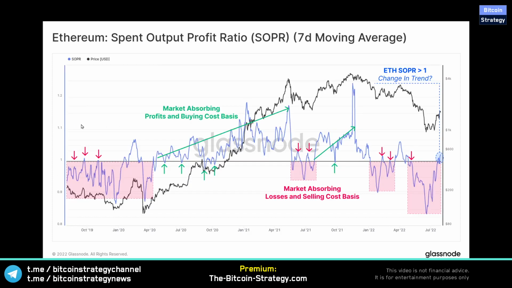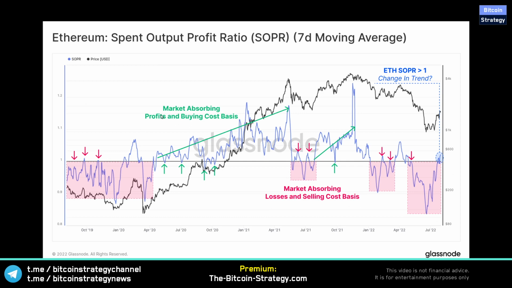Here's the equivalent to the Bitcoin chart, the spend output profit ratio. So how are people taking gains and losses? This is more volatile because Ethereum is being traded more. They're coming out of a depression and people are taking profits again. So we can see the holding period for Bitcoin investors tends to be longer. That's probably also the reason why it's less volatile.